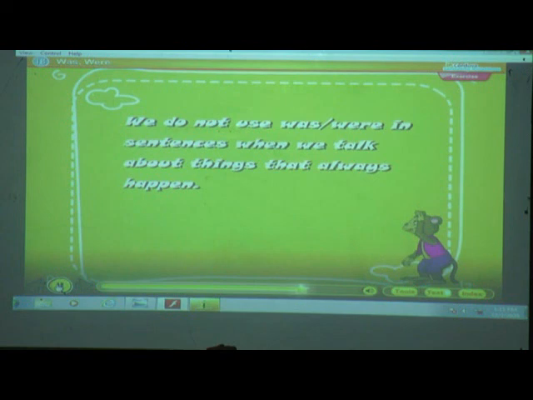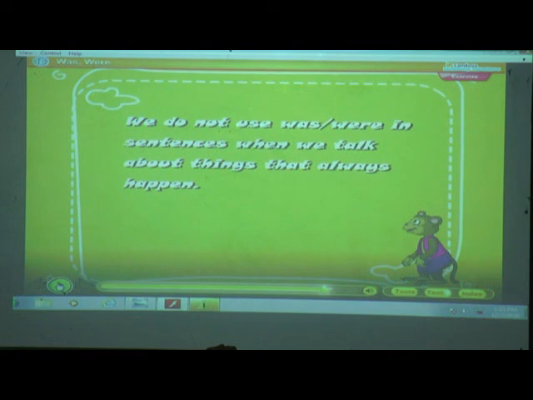We do not use was or were in sentences when we talk about things that always happen, which are a fact, you know children. So there we do not use was or were.